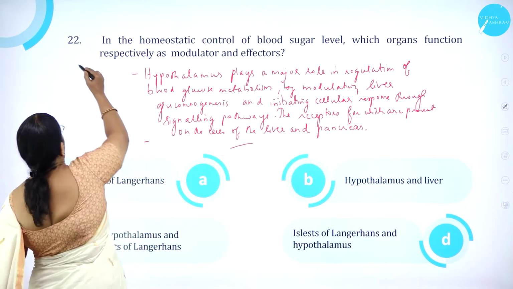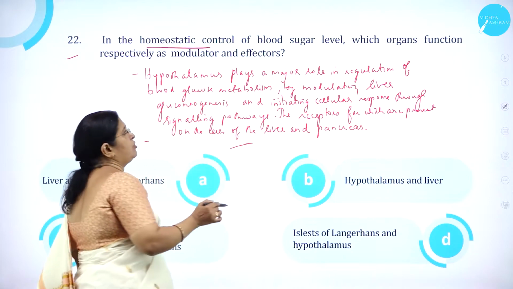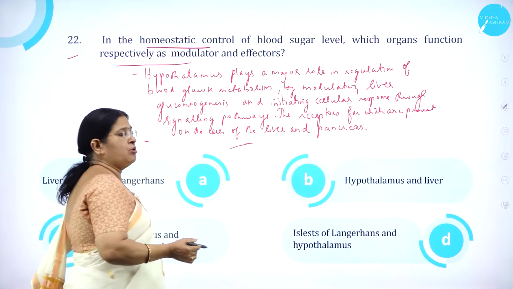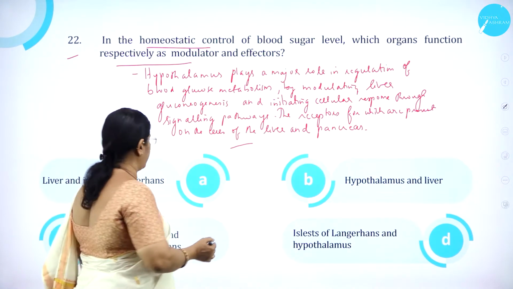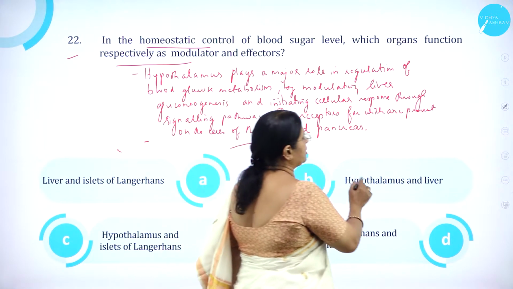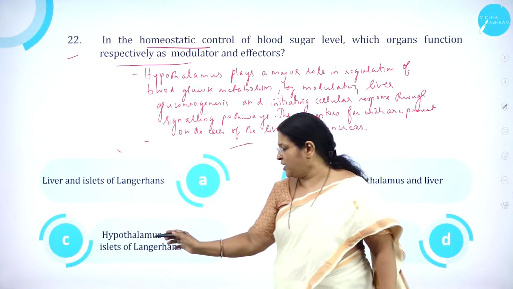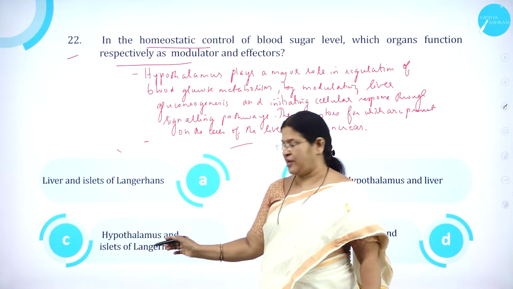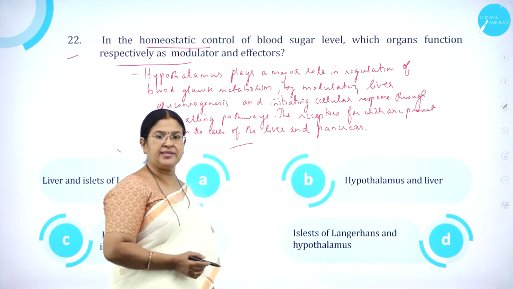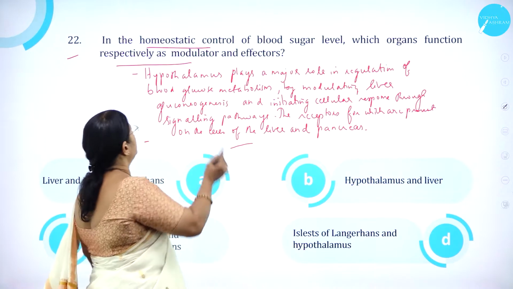Moving on to question number 22. In the homeostatic control of blood sugar level, which organs function respectively as modulator and effector? Option A, liver and islets of Langerhans. B, hypothalamus and liver. C, hypothalamus and islets of Langerhans. And option D, islets of Langerhans and hypothalamus.